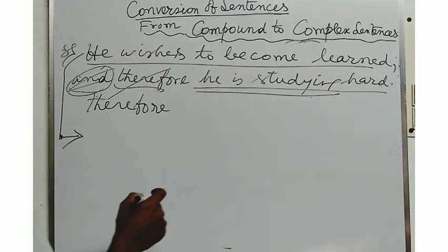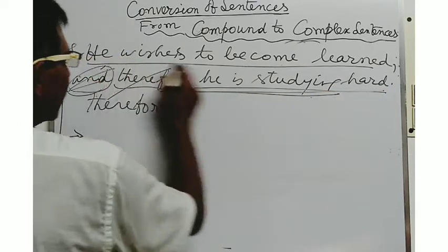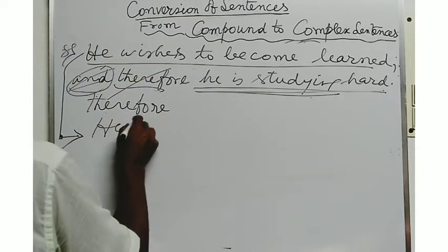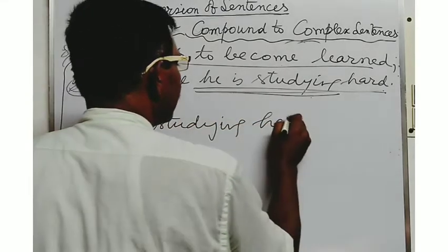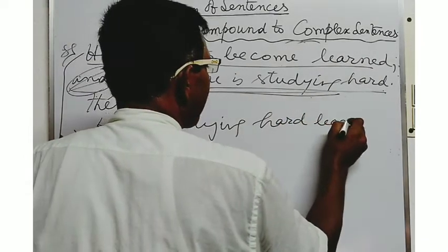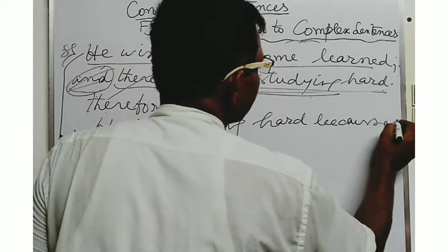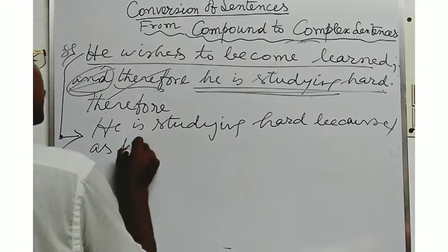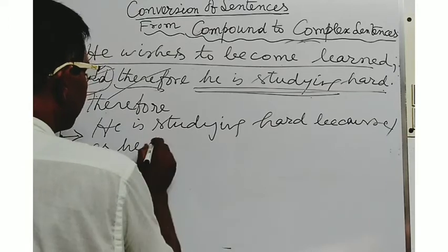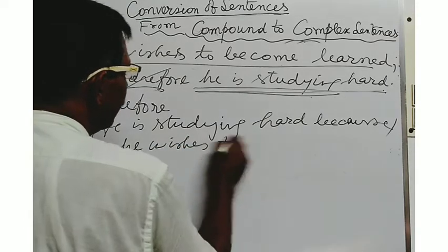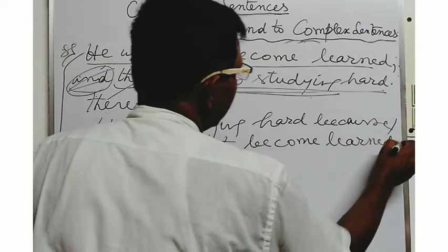If you write the sentence in order to make it a complex one, you write, he is studying hard because he wishes to become learned.